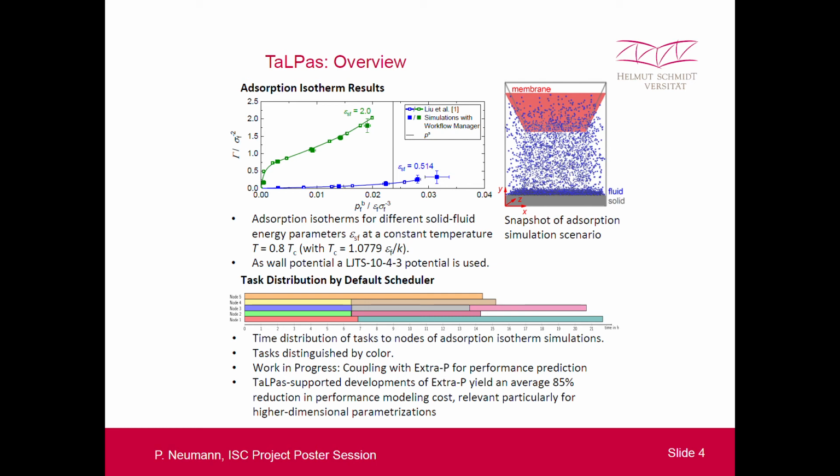In particular, we incorporate the tool Extra-P, which has been tuned amongst others in the scope of TaLPas developments. Here, one focus was to look at higher dimensional systems in terms of the parameters that influence performance, and here Extra-P could yield an average 85% reduction in performance modeling cost lately.